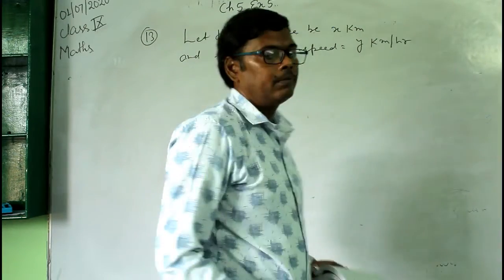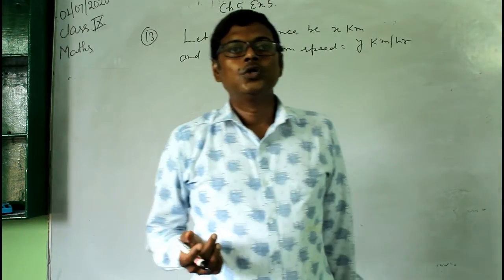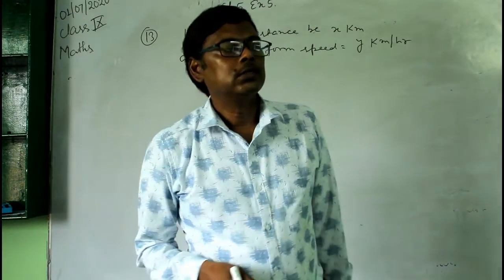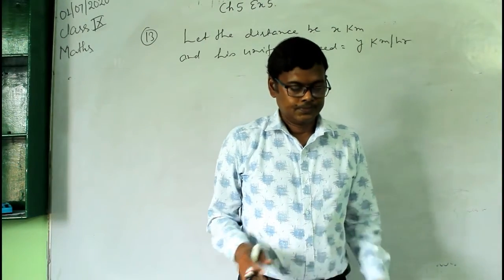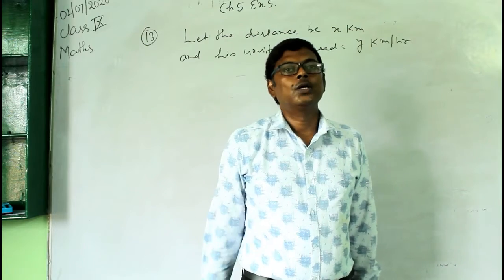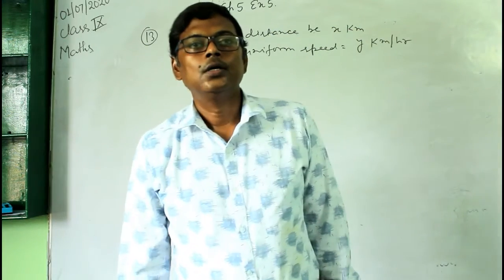And here remember the meaning of uniform velocity. What is uniform velocity? When you cover equal distances in equal time intervals, that is called uniform velocity.